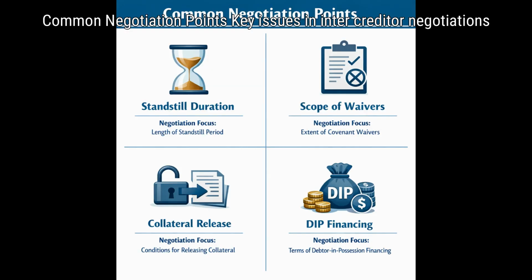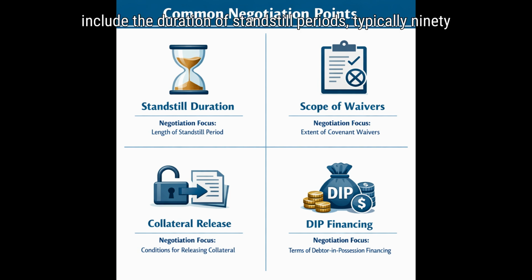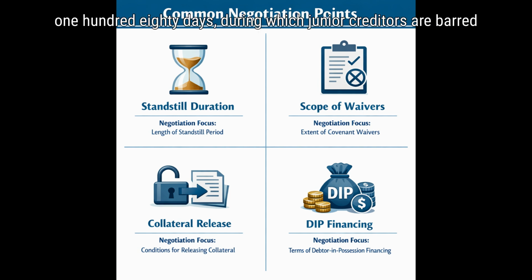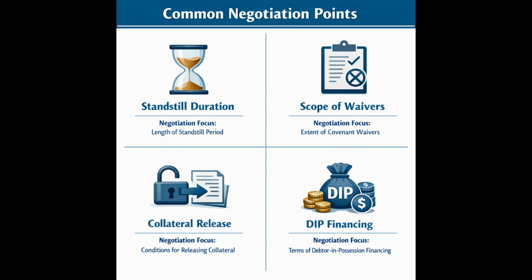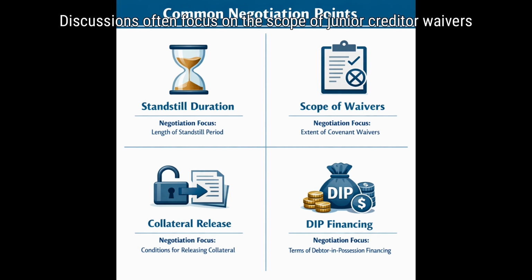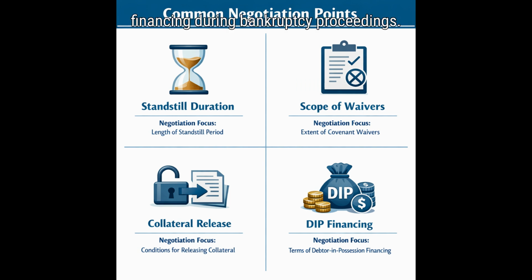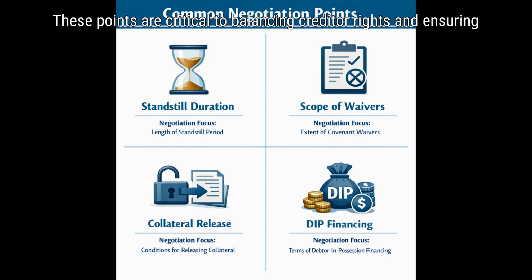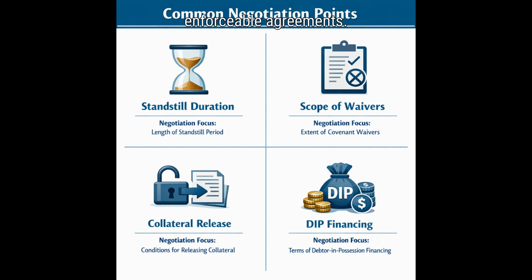Common negotiation points. Key issues in intercreditor negotiations include the duration of standstill periods, typically 90-180 days, during which junior creditors are barred from enforcement. Discussions often focus on the scope of junior creditor waivers in bankruptcy, conditions for collateral release or substitution, and junior creditors' rights to object or participate in DIP financing during bankruptcy proceedings. These points are critical to balancing creditor rights and ensuring enforceable agreements.